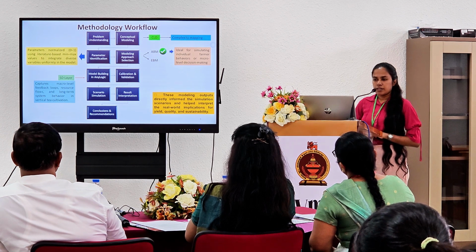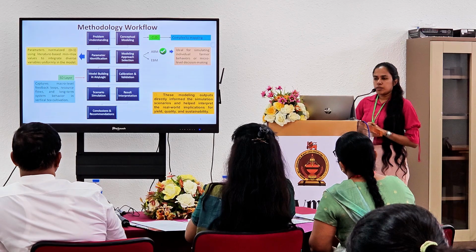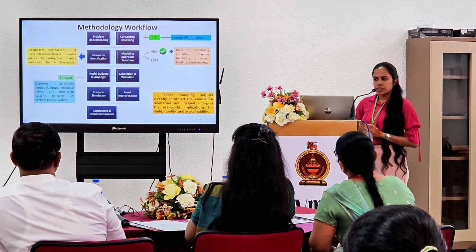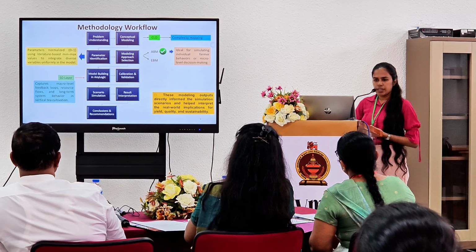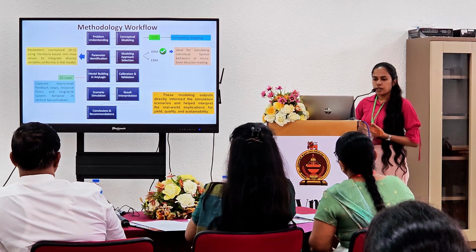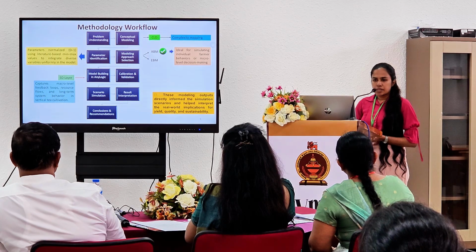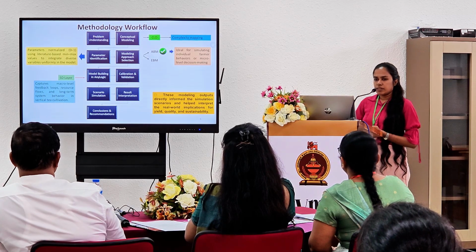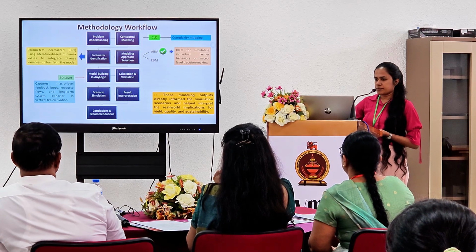First of all, we identify the problem, and then we develop a causal loop diagram for conceptual modeling to identify the complexity of the mapping. After that, we identify the parameters that affect the yield and quality of the tea, and we normalize those parameters to a 0 to 1 value by using literature-based minimum and maximum values. After that, we develop the system dynamic layer by using AnyLogic software.